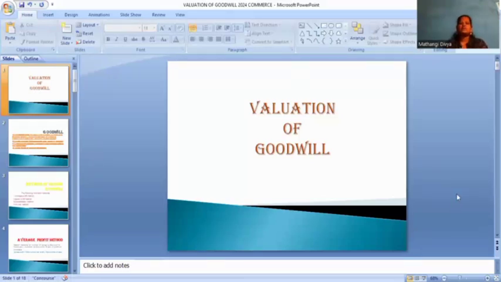Today we have to discuss the topic valuation of goodwill. What is goodwill? What are the benefits of goodwill? What are the different names of goodwill? We have to discuss a few words.